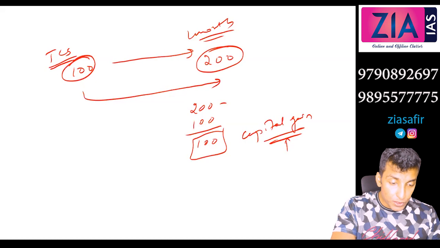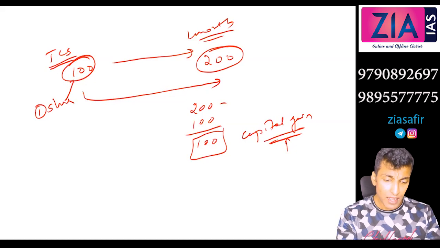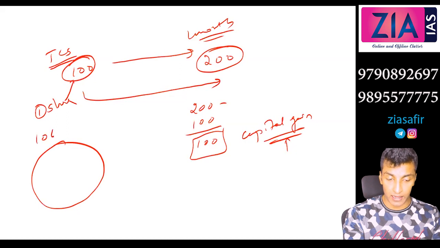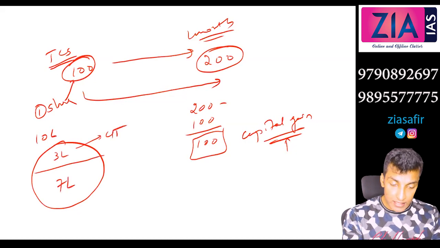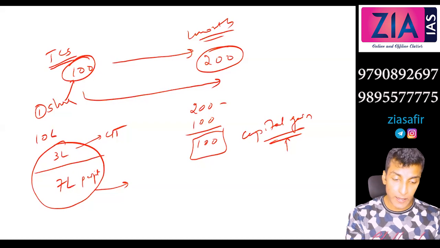Apart from that, let's suppose you are holding this share of TCS, let's say 1 share. Imagine during this time you are holding the share, TCS made a profit of let's say 10 lakh. Out of it, 3 lakh is paid as corporate income tax. Balance 7 lakh is the profit which is to be distributed among the shareholders. Let's say 1 lakh shareholders are there.